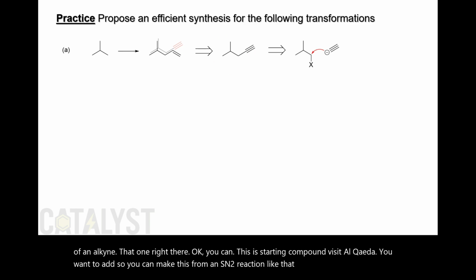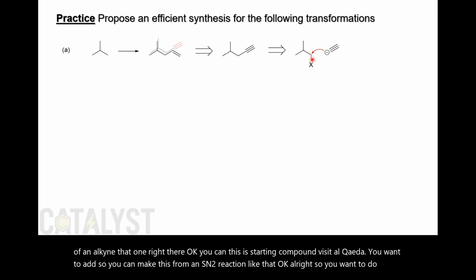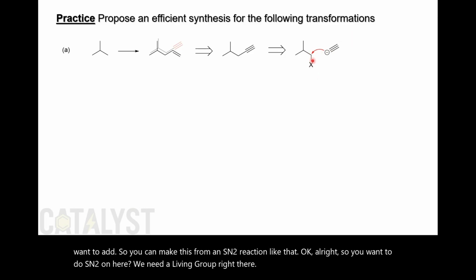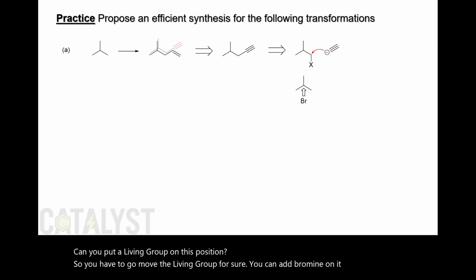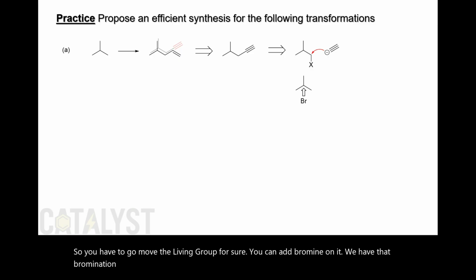All right, so you want to do SN2 on here. We need a leaving group right there. Can you put a leaving group on this position? Yeah, so you have to move the leaving group. For sure, you can add bromine on it. We have that bromination radical. And then you have to do elimination and addition reactions, and then move the bromine to the right.